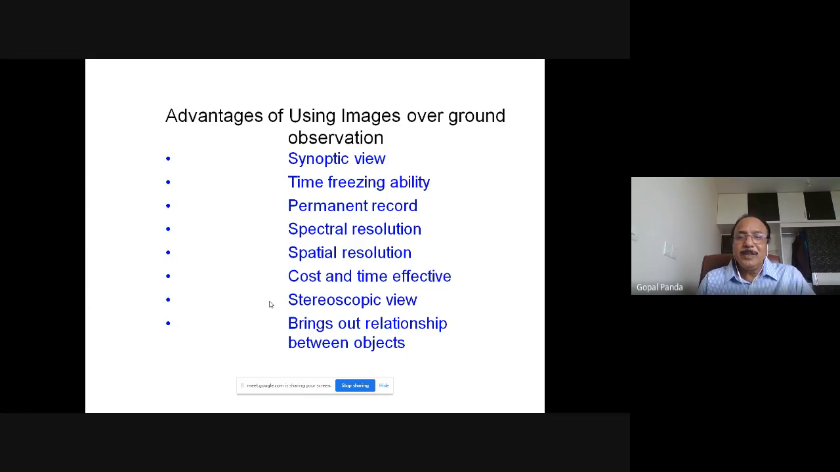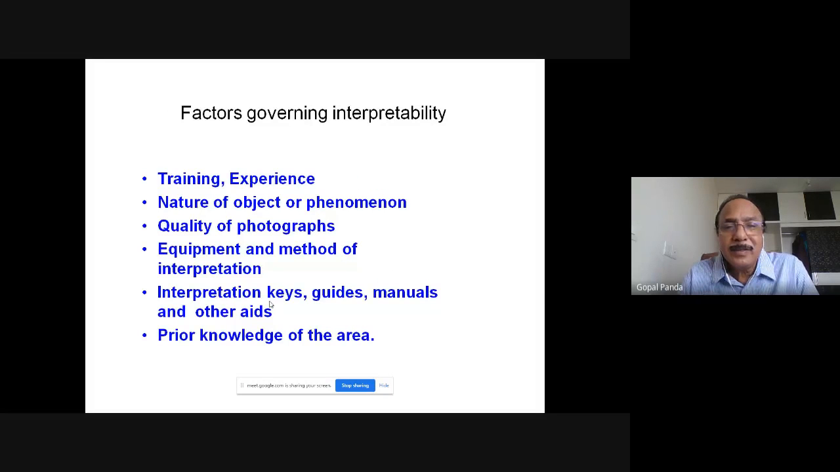Spectral resolution we can control, spatial resolution we can control, cost and time effectiveness is possible, stereoscopic view is also possible, and it brings out the relationship between different objects when we see in a very synoptic way. So these are some of the advantages for which remote sensing has become most useful now, and people are very much congenial now to use remote sensing images in our normal day-to-day studies, research, and application programs. Even in governance people have started using it.